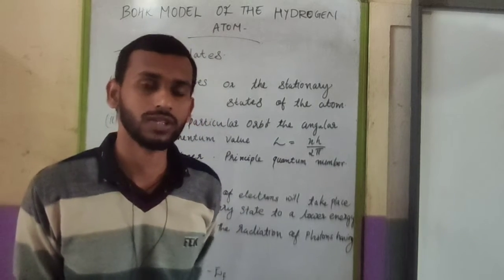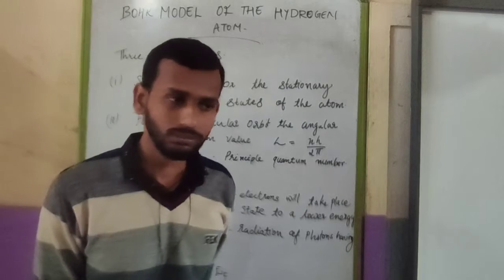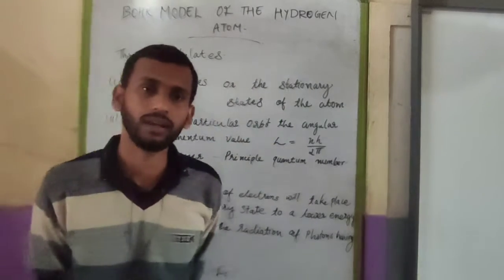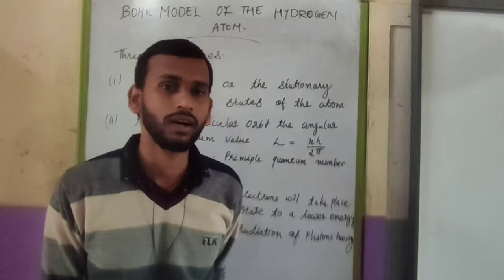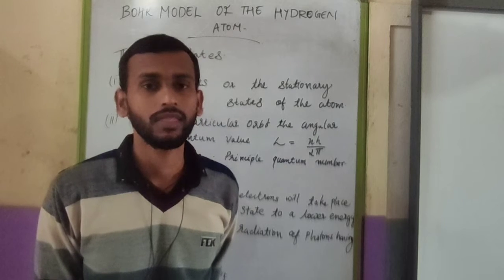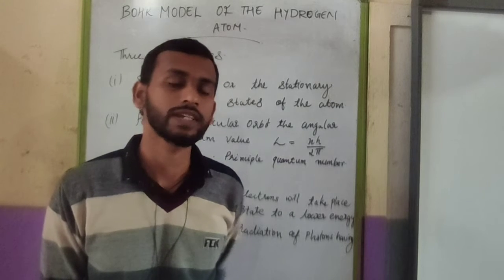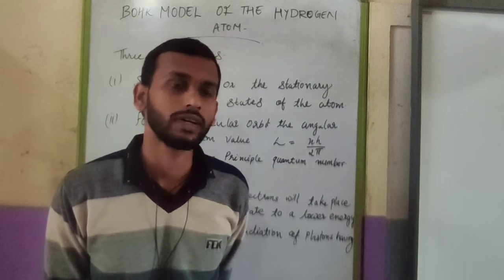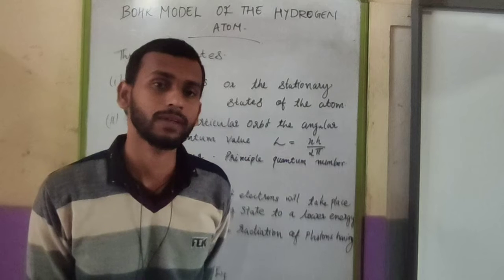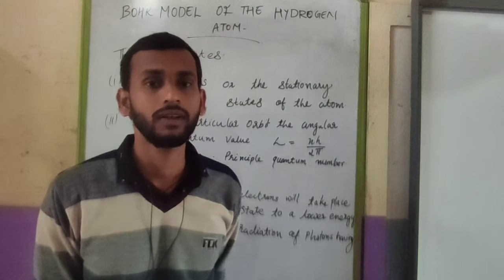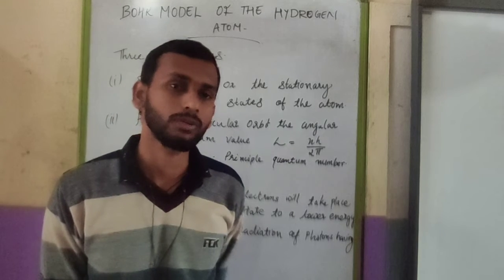They combine together. So such an atom will not exist. So on the basis of classical physics, or the electromagnetic theory, we cannot explain the atomic structure. It is not possible. Hence Niels Bohr came with a new era, that is the quantum theory. On the basis of the quantum theory, he explained the atomic structure. So three major postulates are there for Bohr.